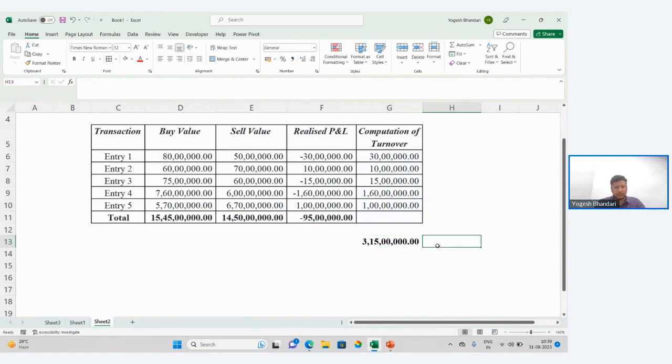As per section 44AB, the turnover limit is 1 crore. However, in FNO, since all the transactions are done through banking channel only, this limit will be 10 crores. So therefore, tax audit will not be applicable. Okay.